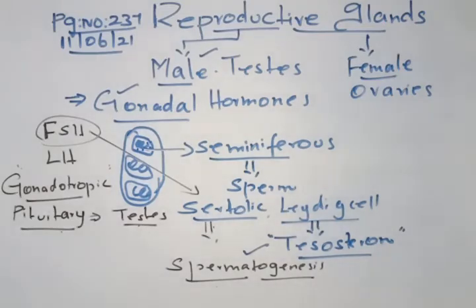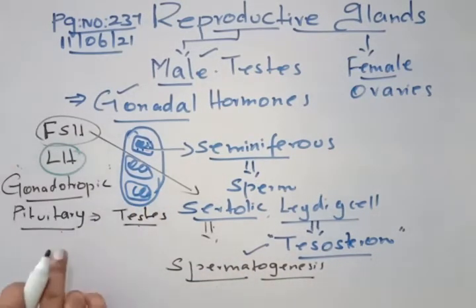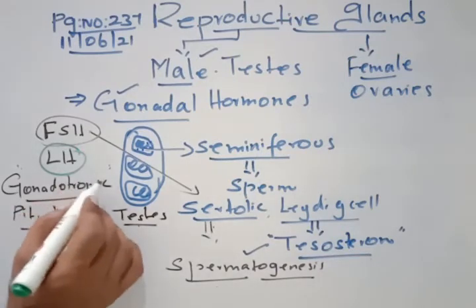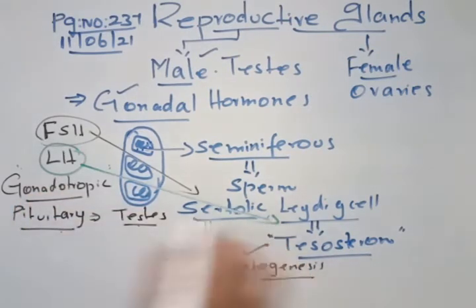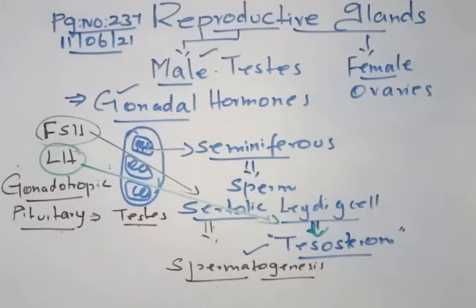Okay, this is part 1. Second, if sperm cells are to be produced in larger numbers, it requires a hormone called testosterone. If testosterone is not there inside the testis, sperm cells cannot be produced. Spermatogenesis will not take place. So what is happening? The LH hormone from the pituitary gland will act on the cells called Leydig cells, and they will produce a hormone called testosterone. Clear? This is the process that takes place in the male reproductive system.